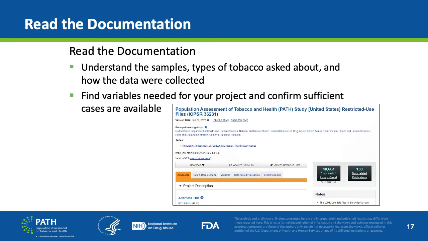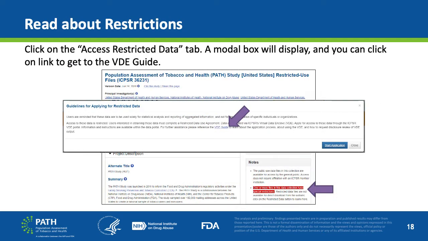When you click on the Access Restricted Data tab, a modal box will display Guidelines for applying for restricted data. The box reminds us that the data are only to be used for statistical analysis, reporting aggregate information, and not investigating specific individuals or organizations. Then it gives a reminder that these data are restricted, that an RDUA must be completed, and that the data will be available in the VDE.